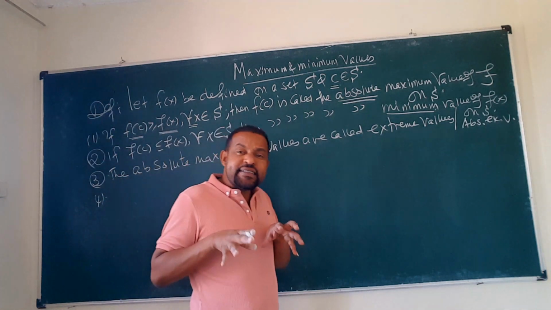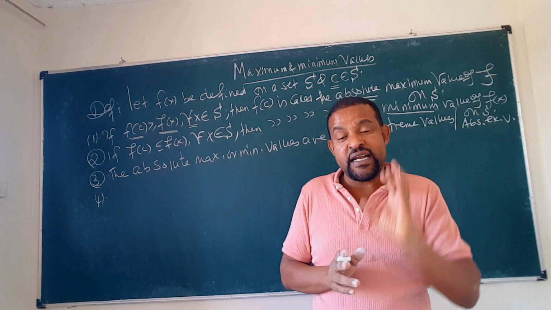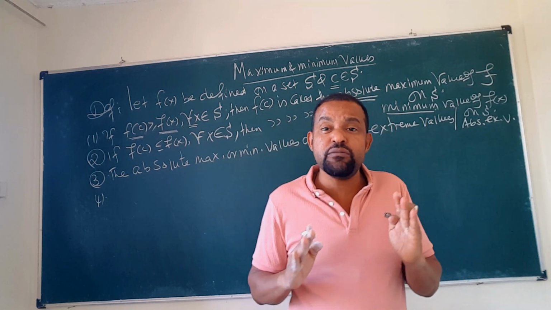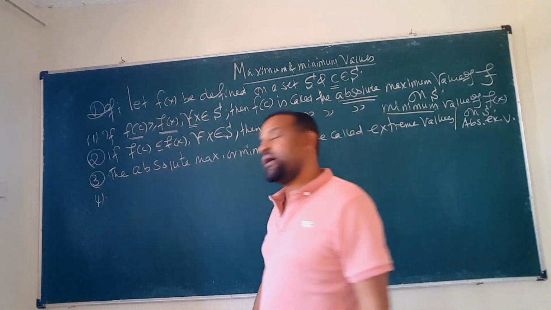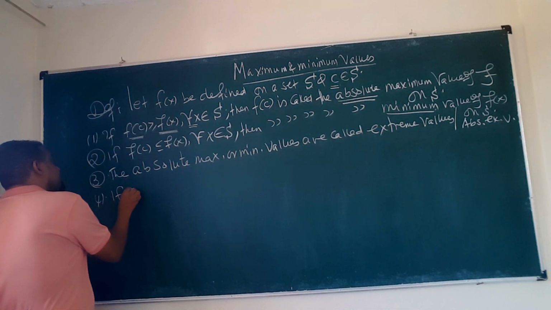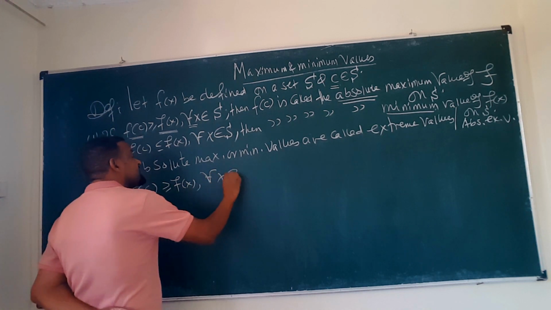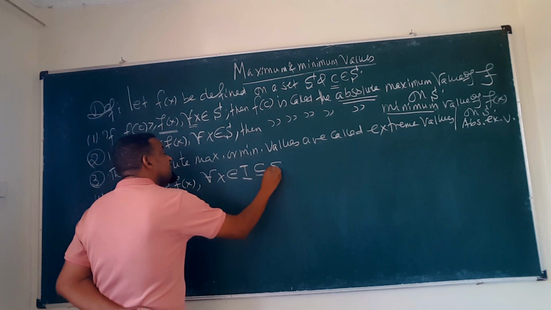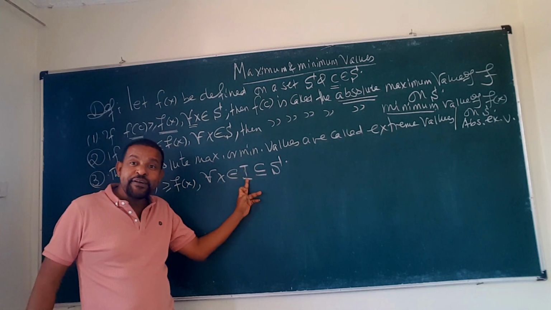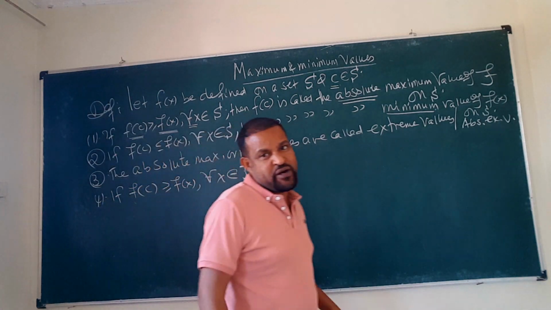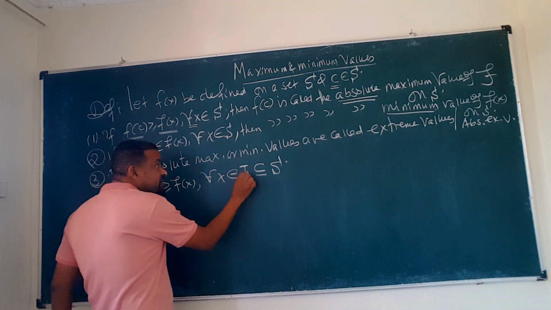If we consider some interval inside S, where S is a big interval, we can produce another interval smaller than S, and in that smaller interval we will have another maximum and minimum value. Those minimum and maximum values have another name: they are called local maximum and local minimum values. So look, if this f of c is greater than or equal to f of x, of course, for all x coming from I, but this I is a subset of set S, then the f of c we took is from the small interval I. This small interval I is a subset of S.